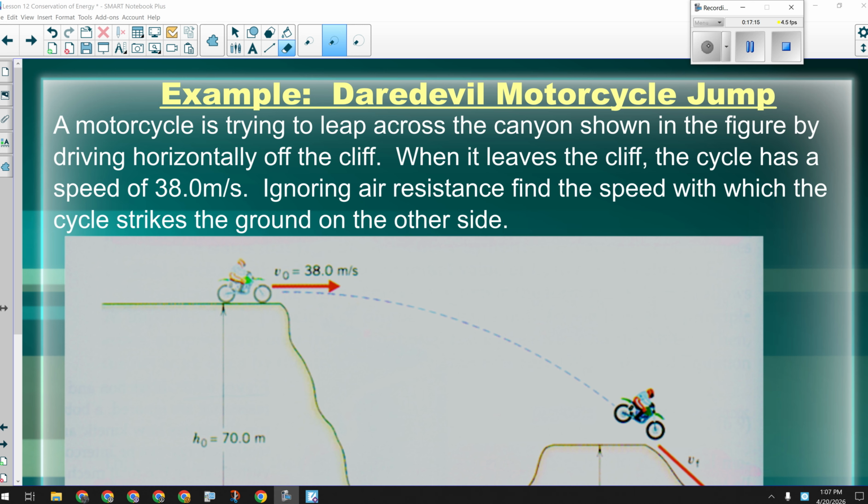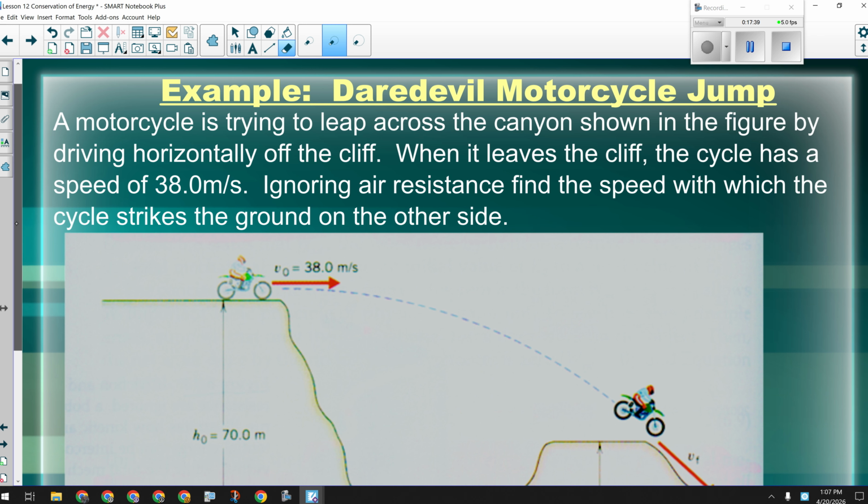Having watched Robbie Knievel jump, let's say that this is the situation. He is going 38 meters per second when he jumps off of that side. Here it's showing him moving horizontally, and in that one he was at an angle. Does it matter? How fast you're going determines your kinetic energy. It doesn't matter which way you're going. That's how much kinetic energy you have.